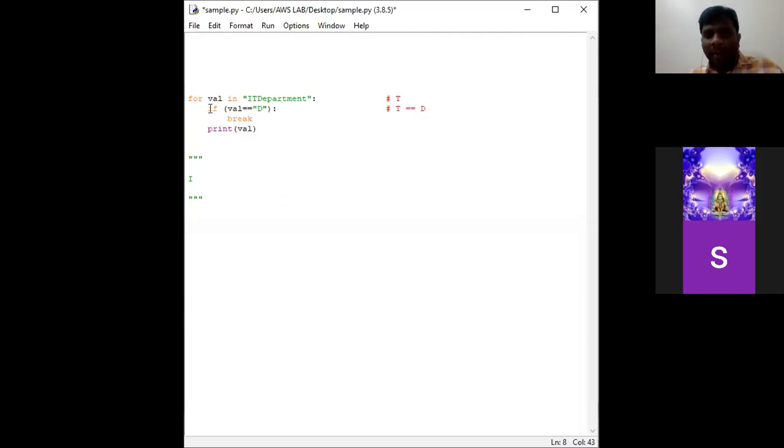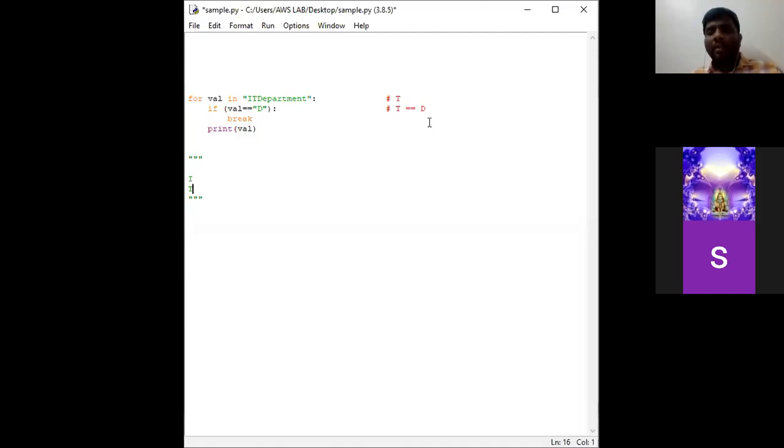Since this if condition has failed, the body does not perform the break statement. It executes the next statement, which says to print the value. So T will be printed. This is the second iteration.